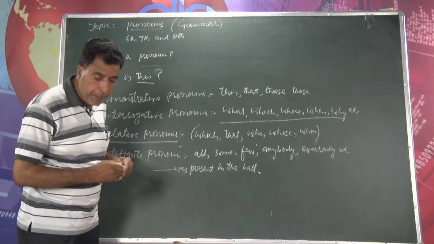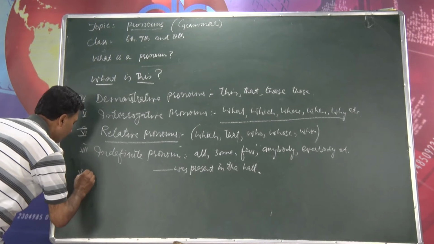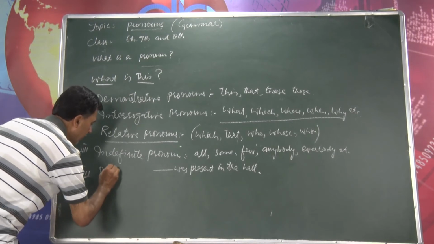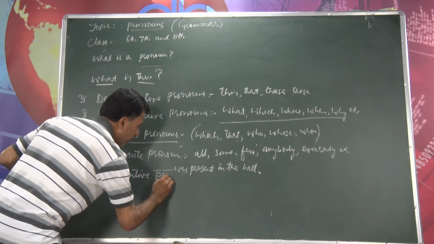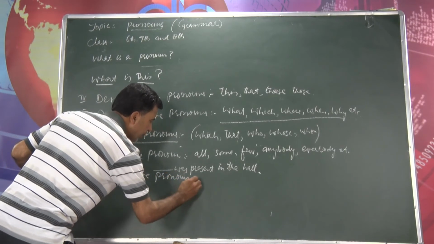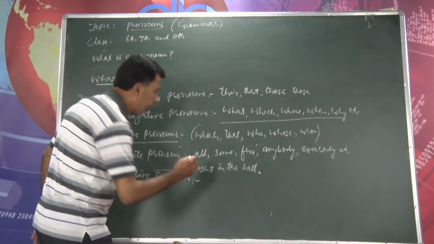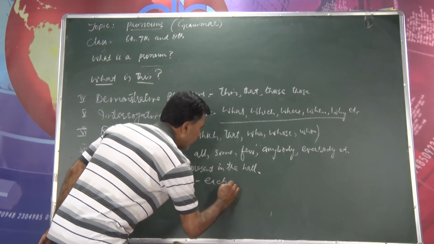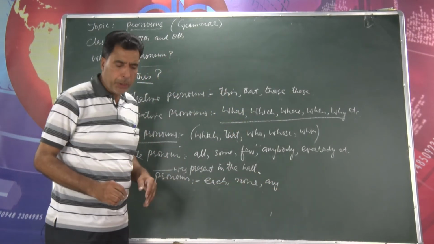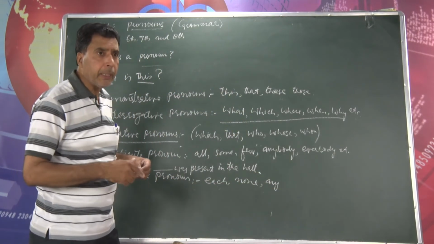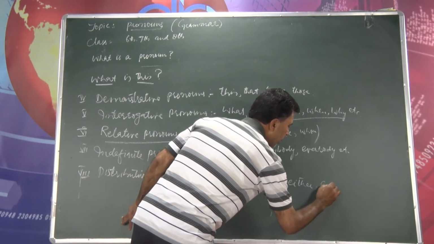Then there is distributive pronoun. Distributive pronoun is one more kind. What are these distributive pronouns? You will find any, none, each. I will write here each, none, any, either, each other, etc.